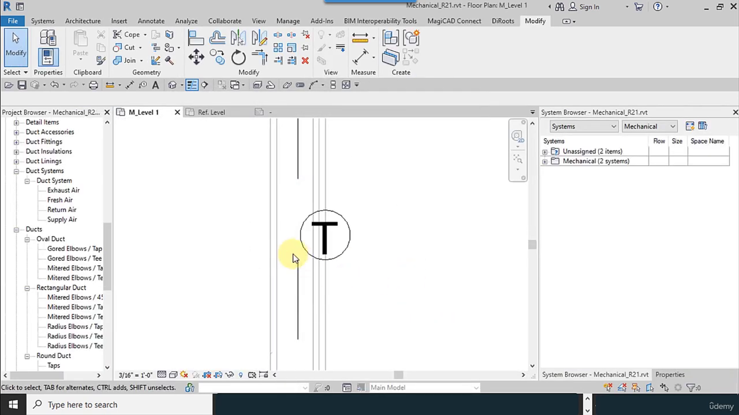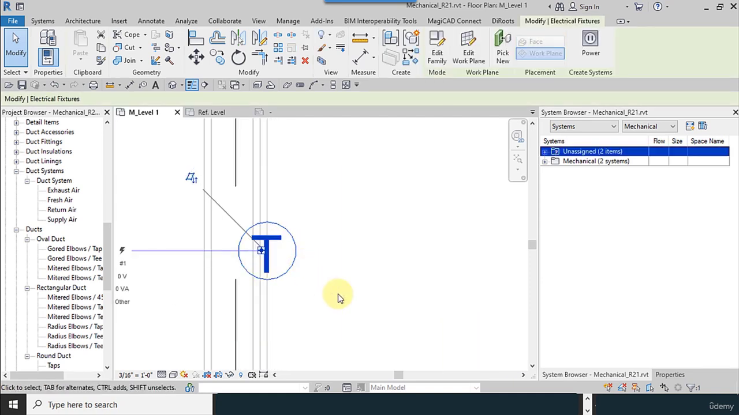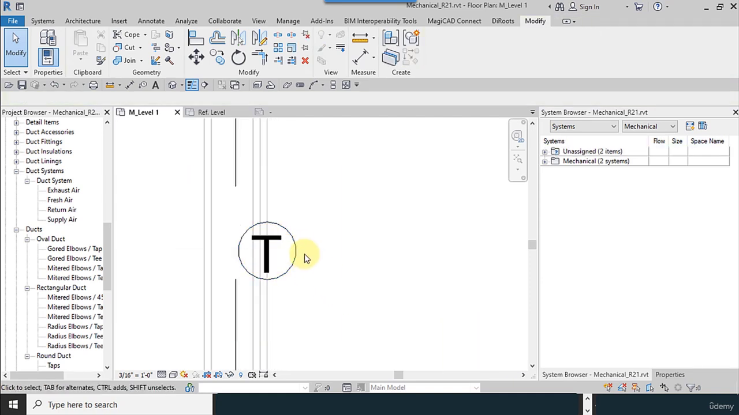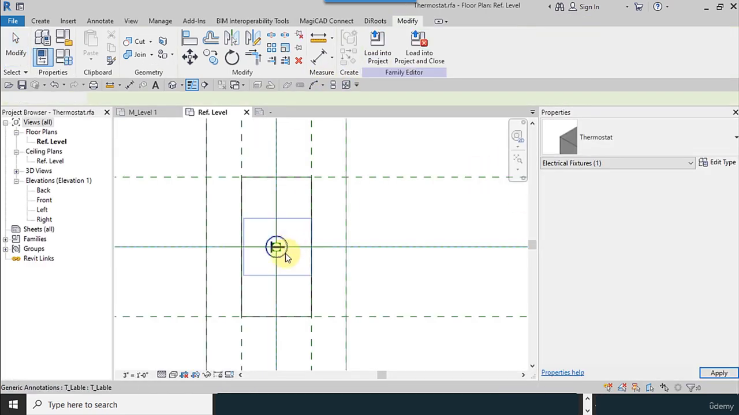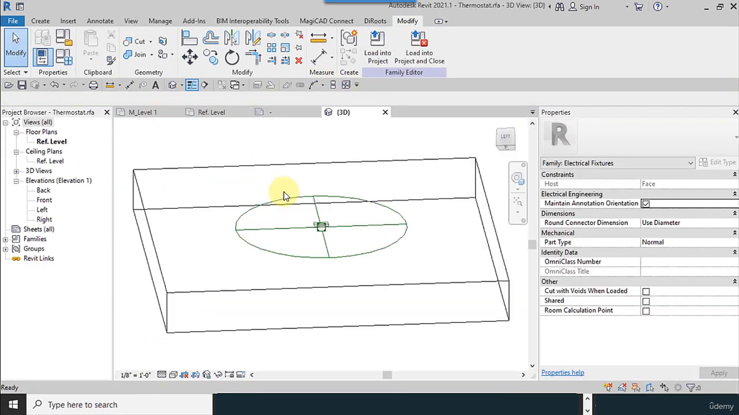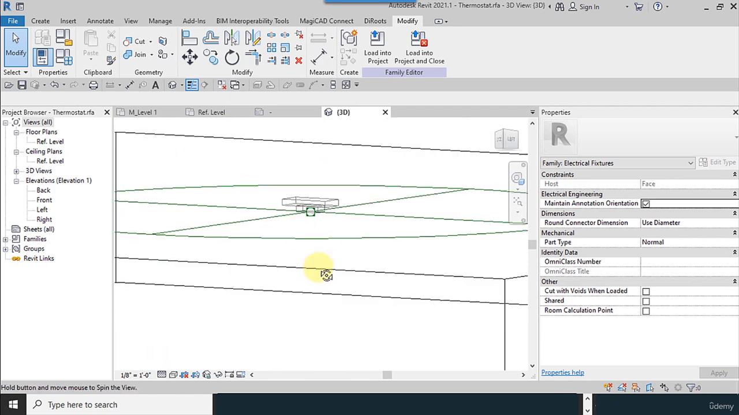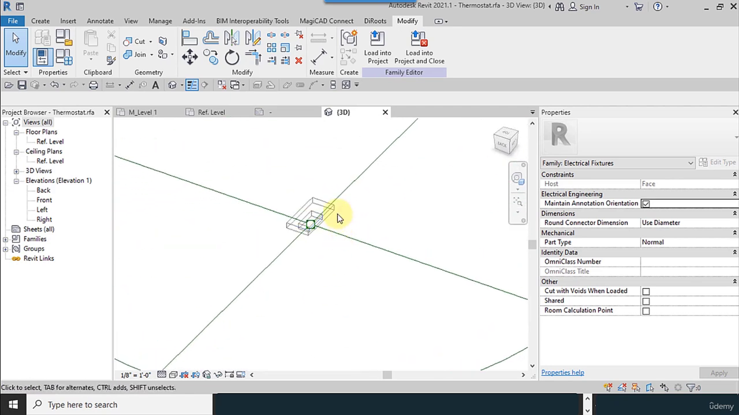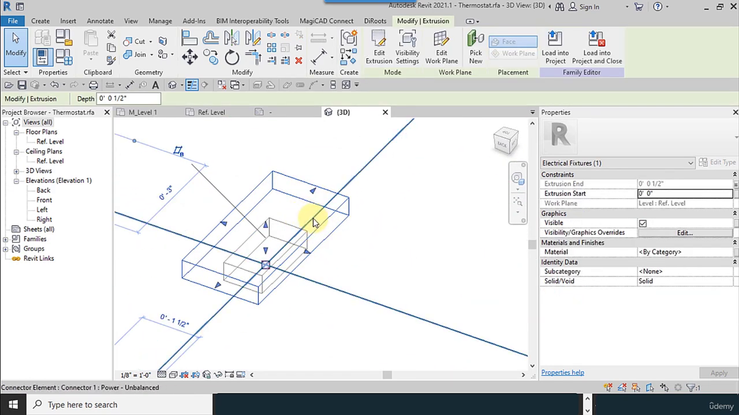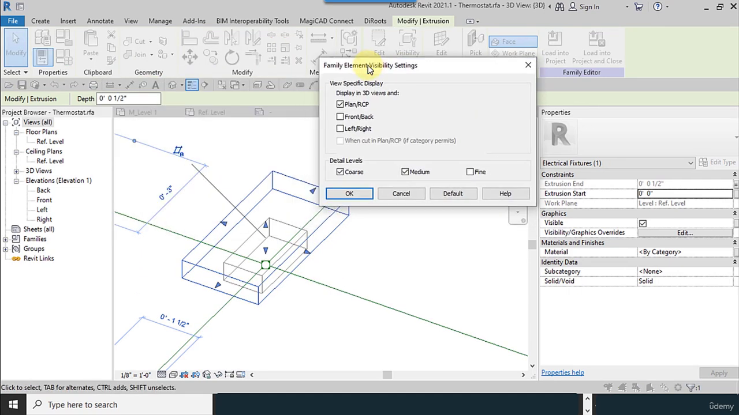Our thermostat has been placed. Now, if I select the thermostat and change the view options, I go to the 3D view. I select the 3D and visibility settings, and just planar CP must be activated, coarse, medium, and fine.